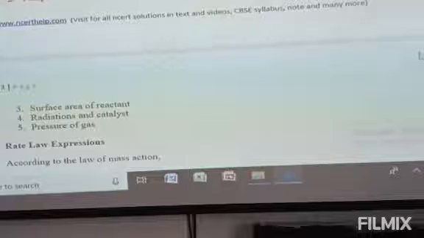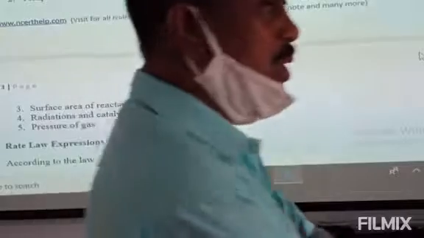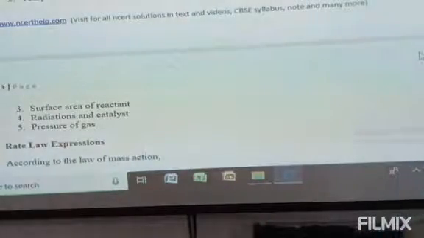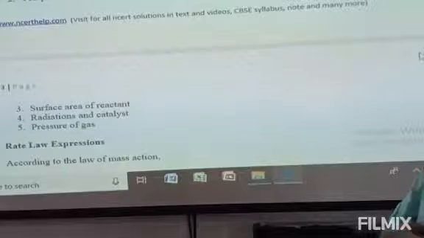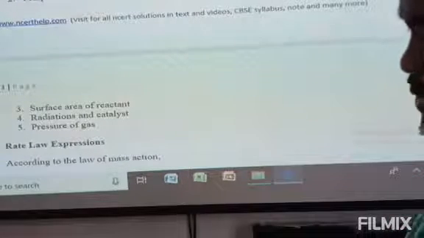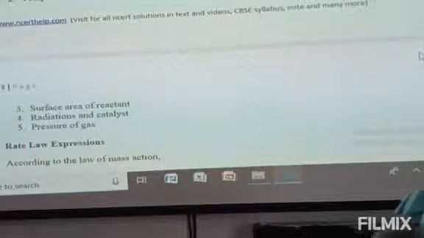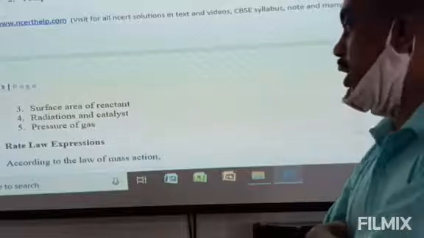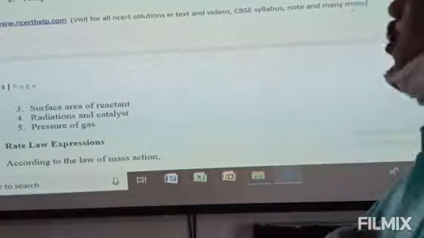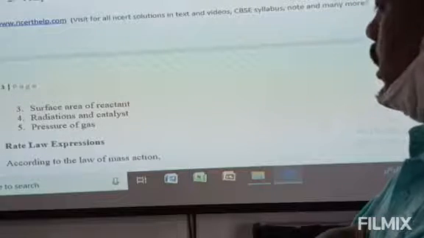Again, for the surface area of the reactants, if the surface area is more, then the reaction becomes fast. If the surface area is less, then the reaction becomes slow. As an example, in our class 10, zinc, when combined with dilute acids, gives salt and hydrogen gas. In this case, we use impure zinc. Why do we need to take impure zinc? To increase the surface area. This example shows that an increase of surface area of the reactant increases the rate of the reaction. So this is the third factor of the rate of a chemical reaction.